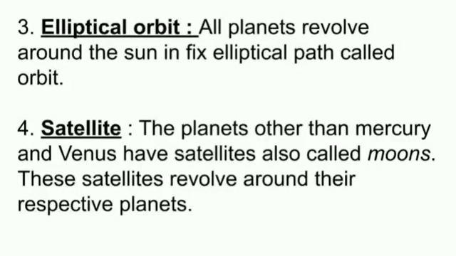Hello students, as you have already studied about the characteristics of planets, the features are shape, distance, motions, elliptical orbit and satellites. You can go through this slide as elliptical orbit. All planets revolve around the Sun in a fixed path which is called an orbit. Planets other than Mercury and Venus have satellites called moons. These satellites revolve around their respective planets.